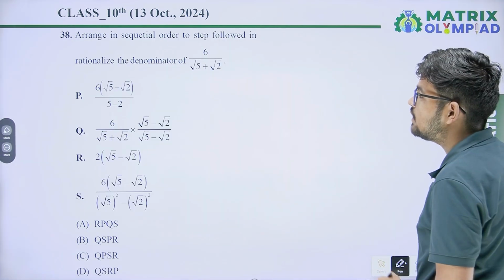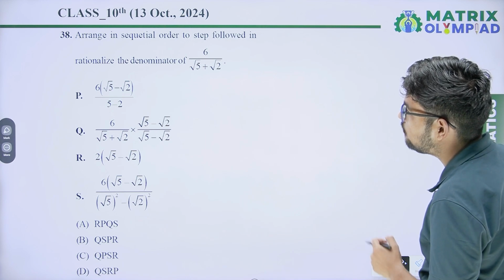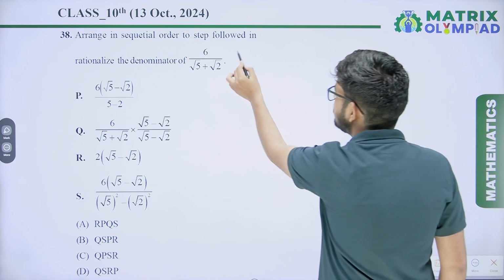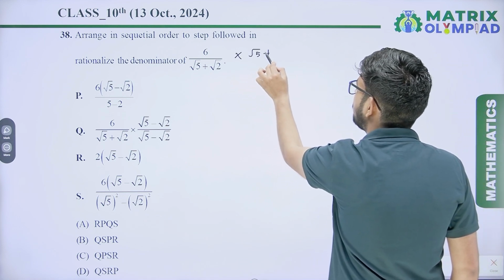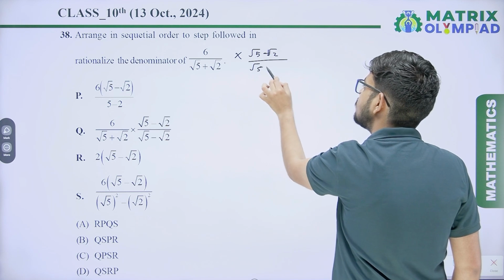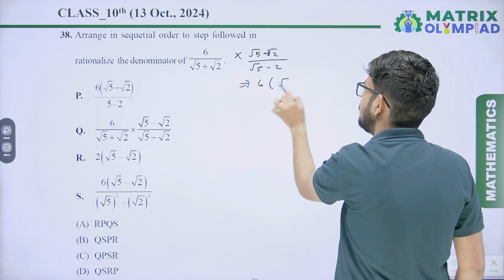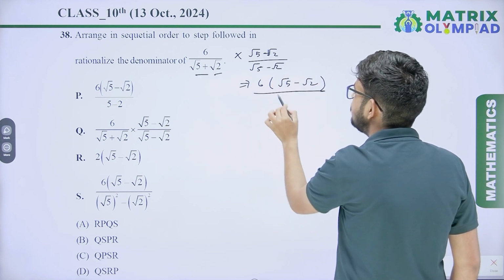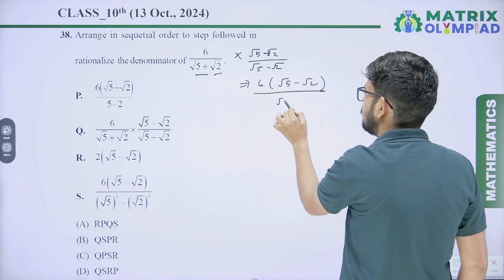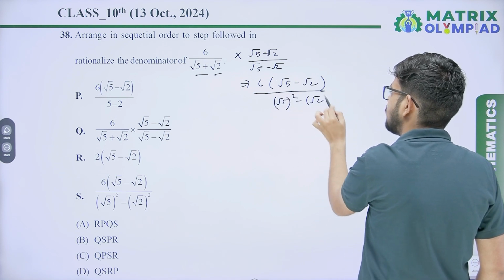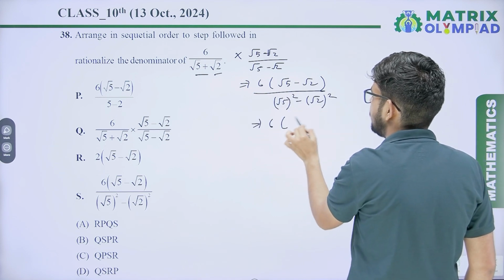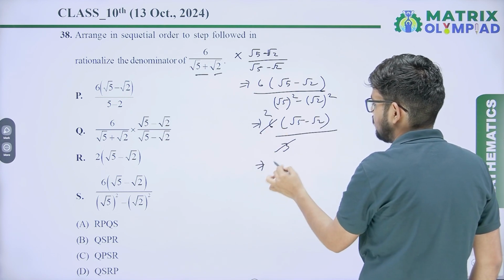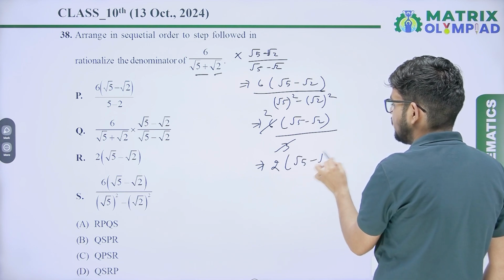Okay, next question. Question number 38. Arrange in sequential order the steps followed in rationalizing the denominator of 6 upon root 5 plus root 2. So what is the first step? You will multiply with root 5 minus root 2 upon root 5 minus root 2. So you will get 6 multiplied by root 5 minus root 2. It is (a plus b)(a minus b), so you will get a square minus b square, that is root 5 square minus root 2 square. After simplification you will get 6 multiplied by root 5 minus root 2 upon 3, and it will cancel by 2 times, so it will be 2 multiplied by root 5 minus root 2.